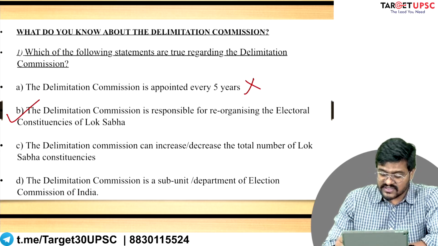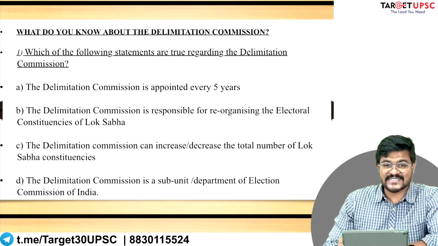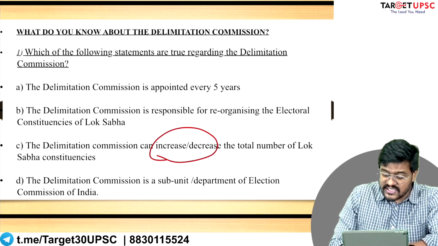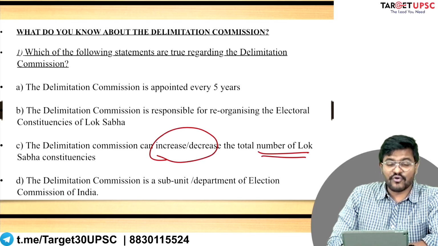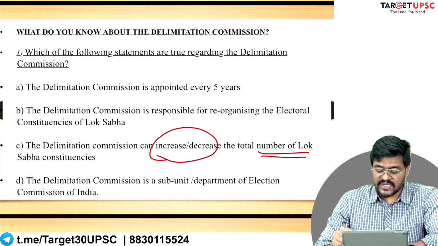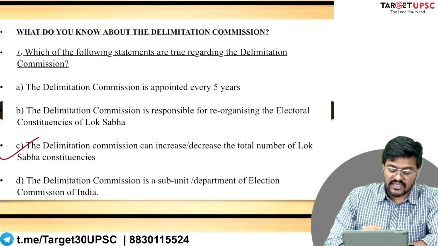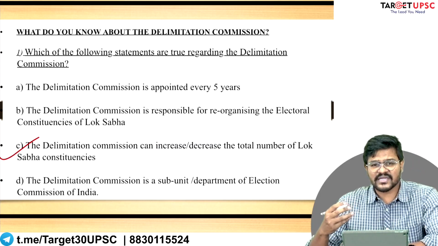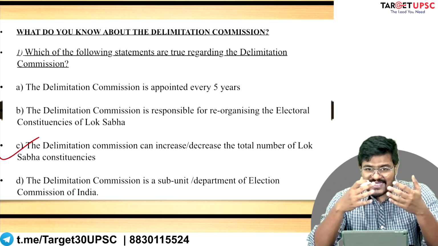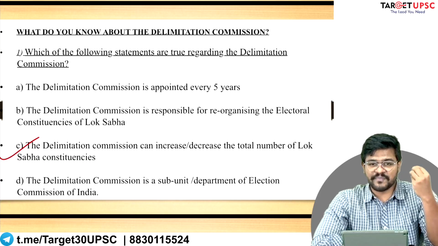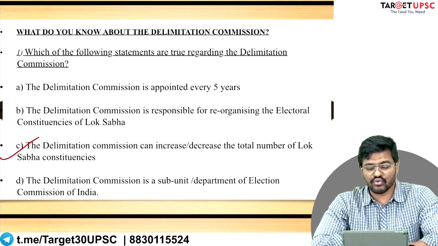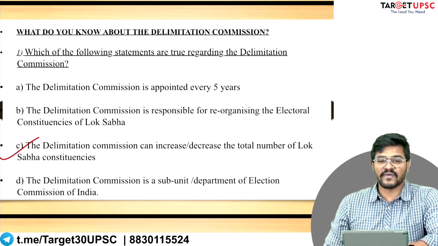What about statement number 3? Statement number 3 suggests that the Delimitation Commission of India can increase or decrease the total number of Lok Sabha constituencies. Is this statement correct? Again, statement number 3 is also correct. We will look at this pattern of how the total number of Lok Sabha constituencies in India has changed since the time of independence. We have a diagram to show that in the later part of our lecture.